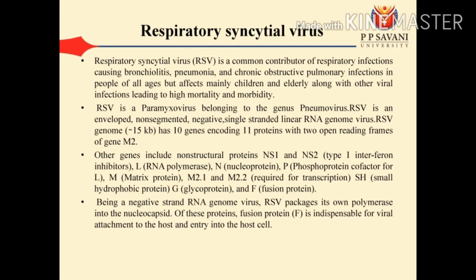Other genes include the non-structural proteins NS1 and NS2, L, N, P, M, M2-1 and M2-2, SH, G and F. Being a negative-strand RNA virus, RSV packages its own polymerase into the nucleocapsid. Fusion protein is indispensable for virus attachment to the host and entry into the host cell.